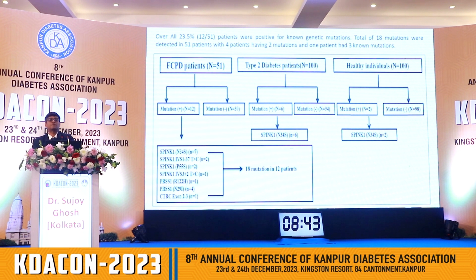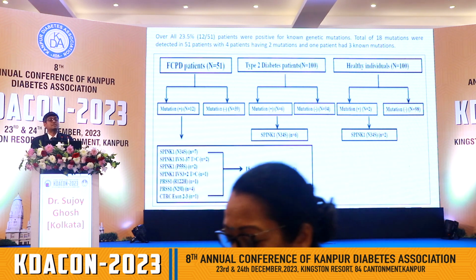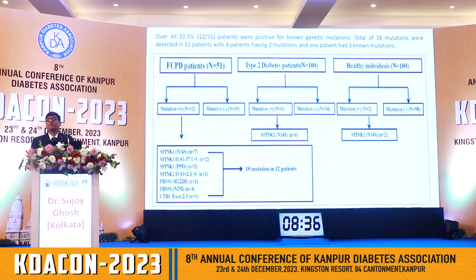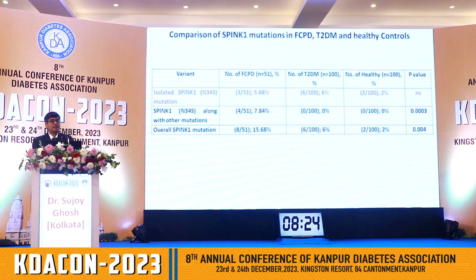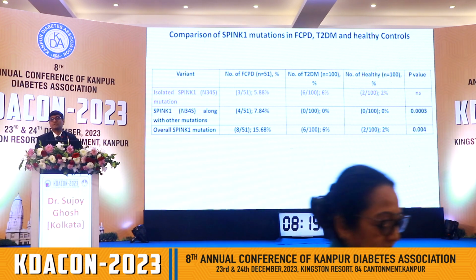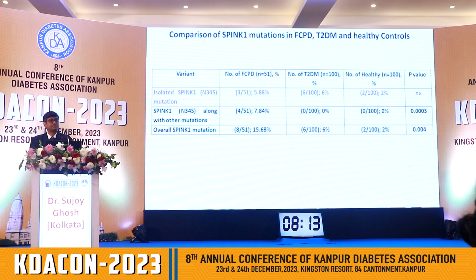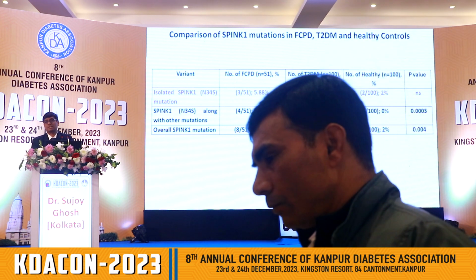There are 2 publications from worldwide literature, one from Bangladesh and one from USA, which suggest that SPINK N34S might also be present in type 2 diabetes. Now therefore, is that mutation an innocent mutation? It's not responsible for FCPD. So what we've done is we've looked at our cohort of FCPD and compared it with type 2 diabetes and general population to look at all the various variants of SPINK mutation that we found.